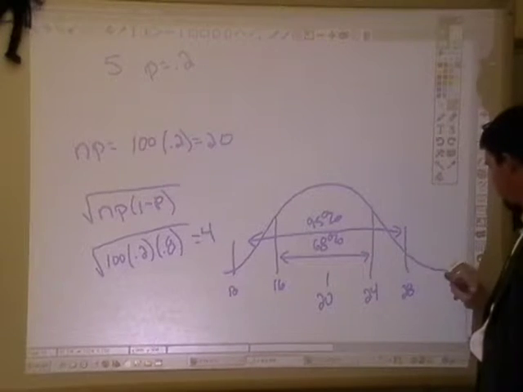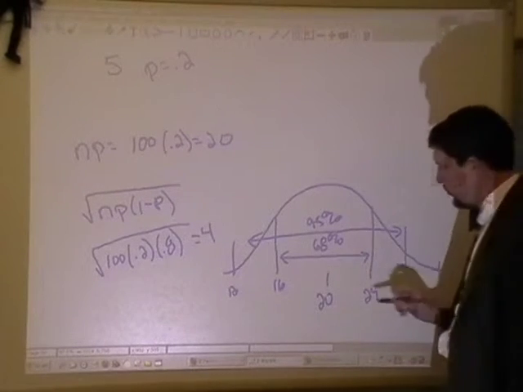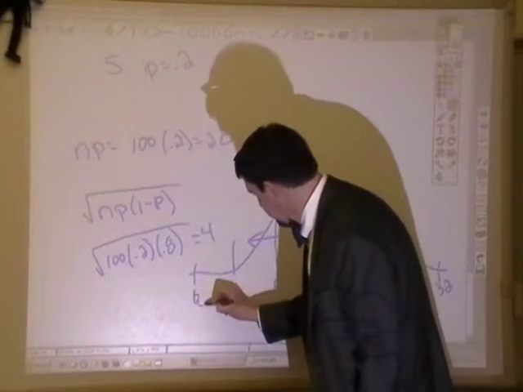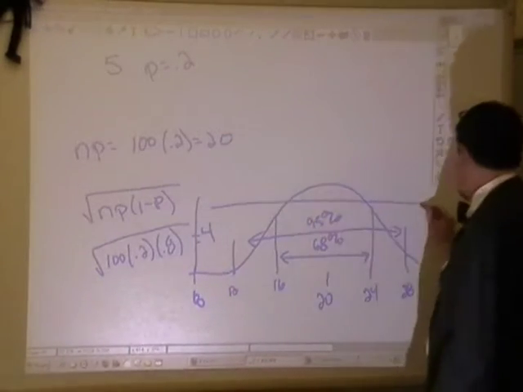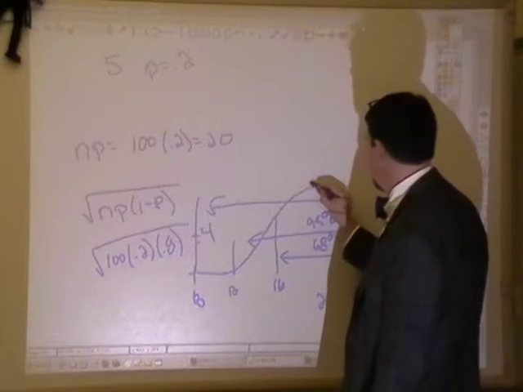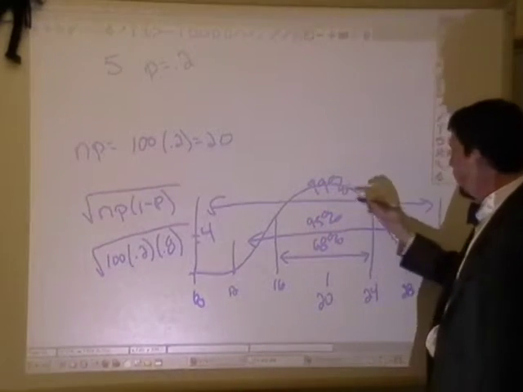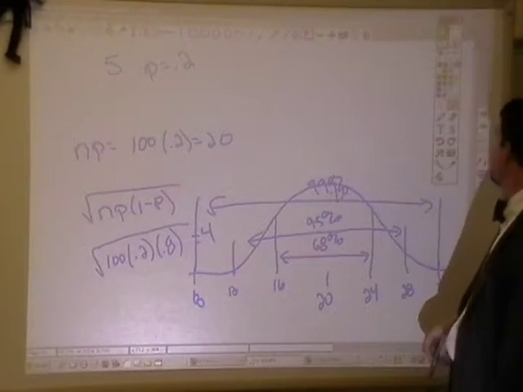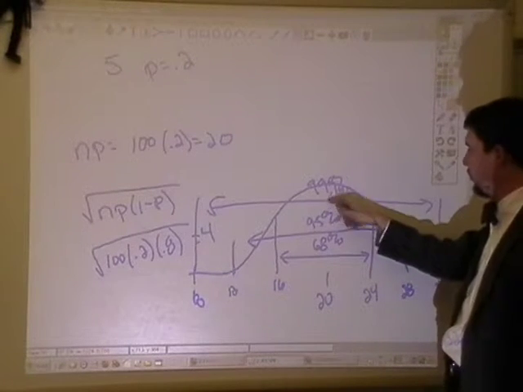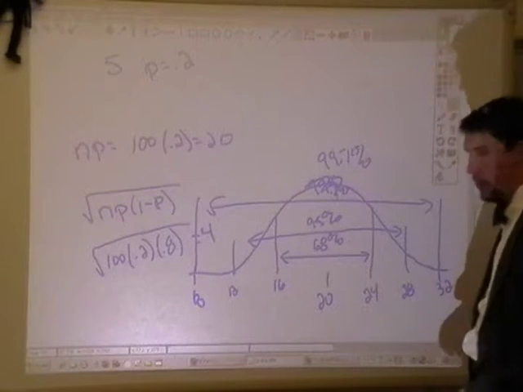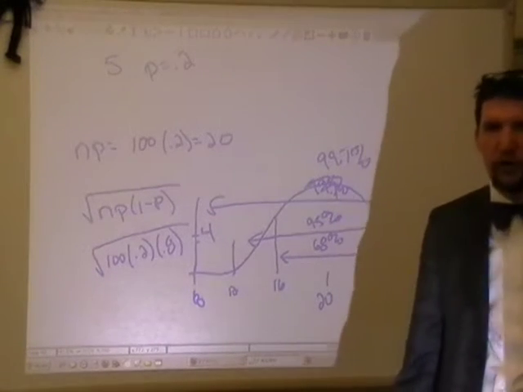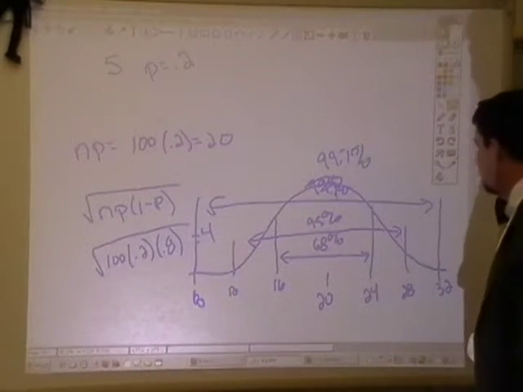Okay, and what percent? 3 standard deviations, 32 down to 8. And I would expect that to be 99.7. Whoosh! I almost messed that up. 99.7% of the data. Okay, so how far do we need to go to be an outlier?